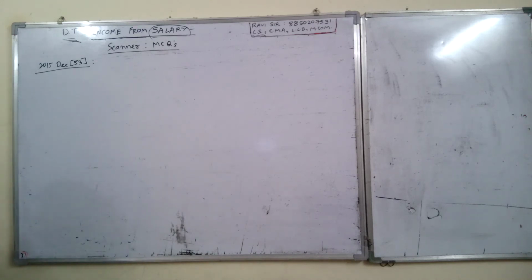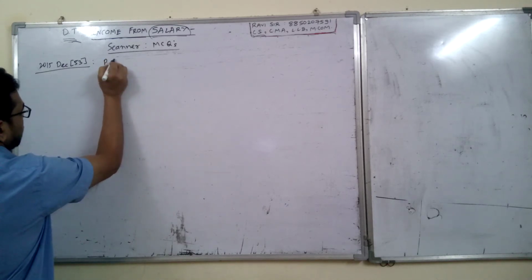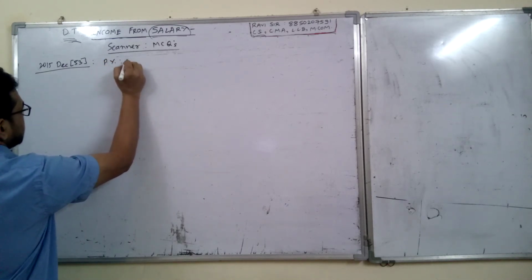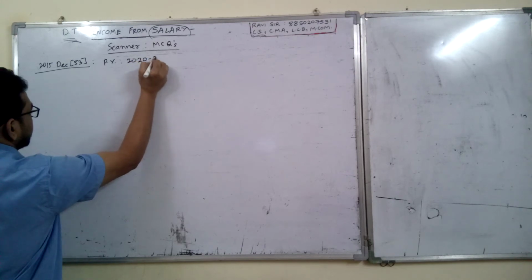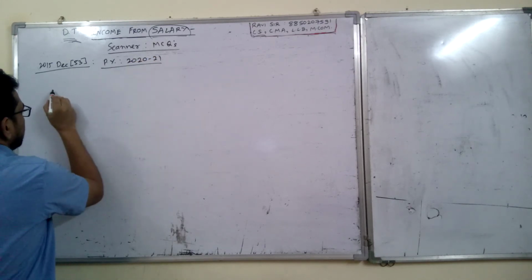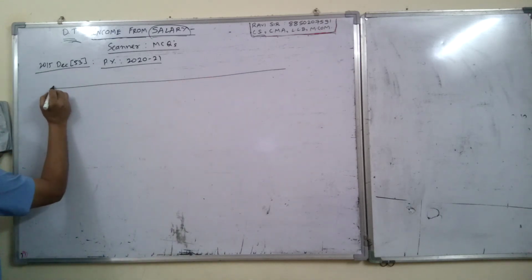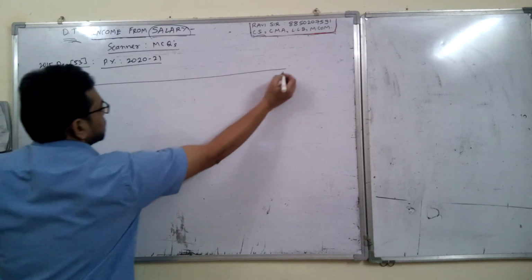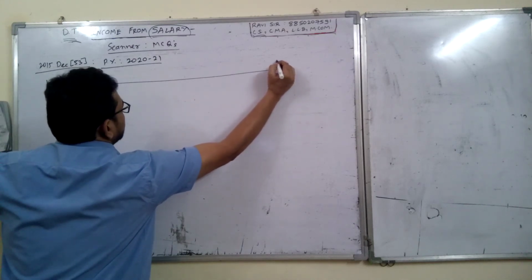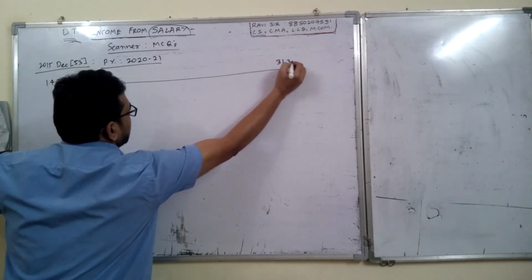First of all, what is your previous year? 2020-21. So I'll draw one diagram. 1st April 2020 to 31st March 2021.